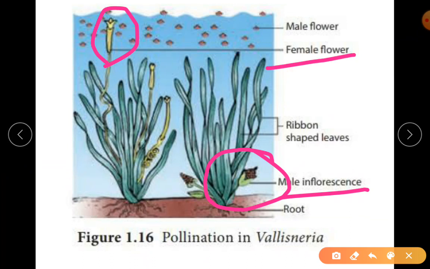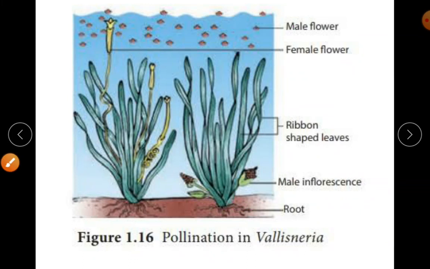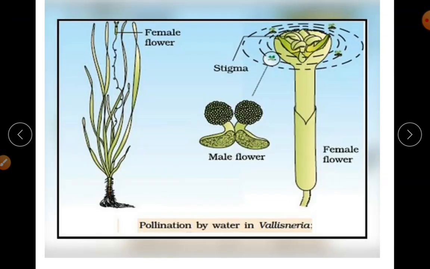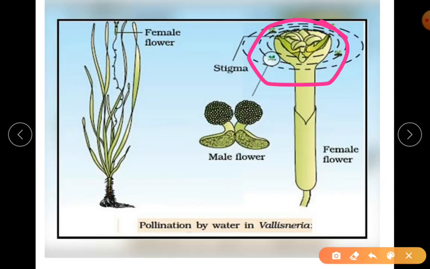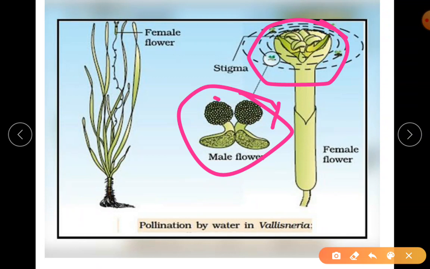From the male inflorescence, all the male flowers are released to the surface of the water. You can find many male flowers which are red in color here. So what are the chances of all of them meeting here? It depends on the female part being ready, as well as the male flower with mature pollen grains reaching the sticky stigma.